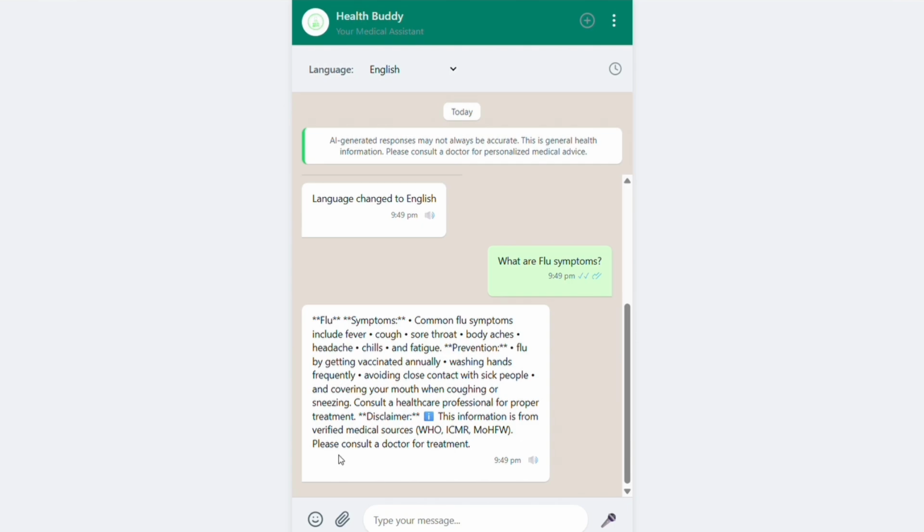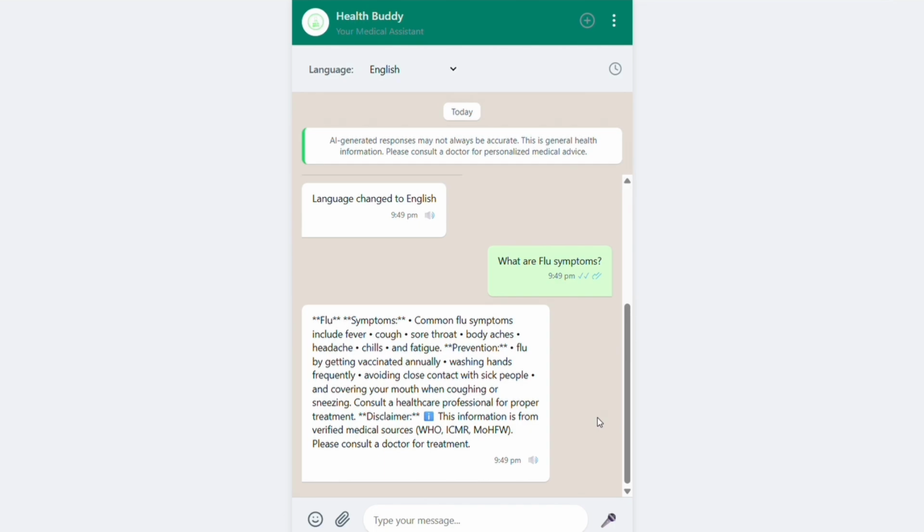Now if we see the text-to-speech function, when we click on it, it will take some loading time and then it will start speaking. Cough, sore throat, body aches, headache, chills, and fatigue. Prevent flu by getting vaccinated annually. Washing hands frequently. Avoiding close contact. So this is how our chatbot speaks to users and tells them the information it has.